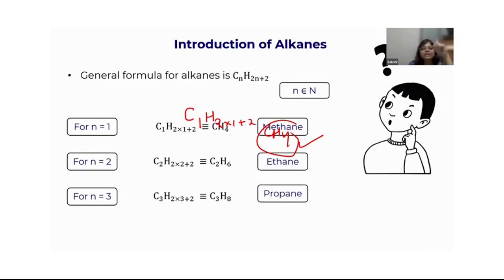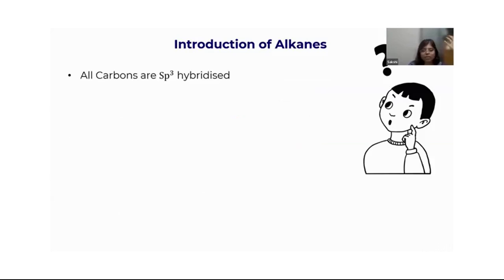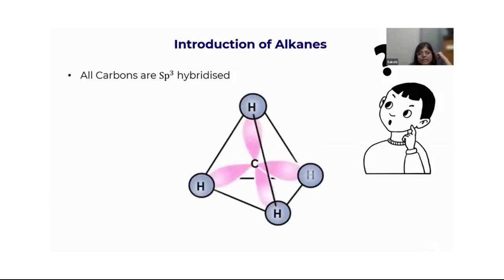Ethane has just a single bond. Alkanes have single bonds. They are saturated compounds, right? Now, all the carbon atoms here are sp3 hybridized, and I'm sure you must have heard about hybridization in chapter 4, that is chemical bonding. So this is how it looks. Can you see? All are sp3 hybridized, right?